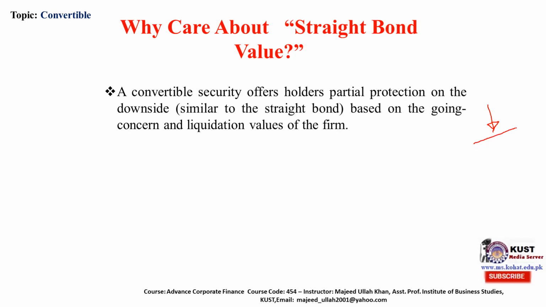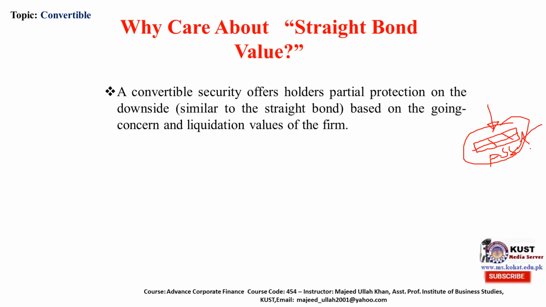How? If the company earns nothing, again the company is liable to pay you the interest amount as well as the principal amount. Similarly, you have a claim on assets as well in case of liquidation, so it gives you downside protection as well.